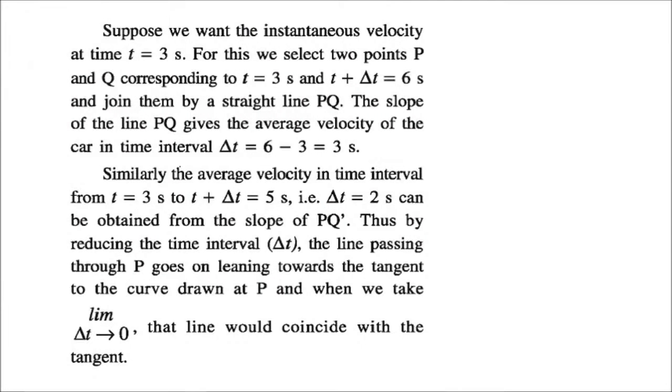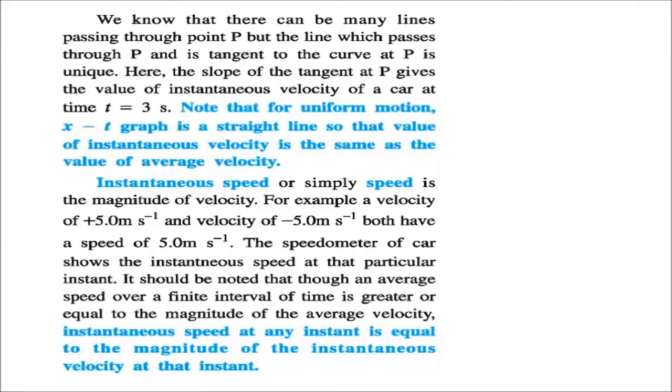Right? So this delta x by delta t, we just took some 3 seconds, now we took some 2 seconds, and now when we say delta t tends to 0, it is actually coinciding with the tangent, and this tangent is what we want. So now we have to note that for uniform motion, the x-t graph is a straight line, so the value of instantaneous velocity is the same as the value of average velocity. And we are just talking about taking a tangent and finding the slope.